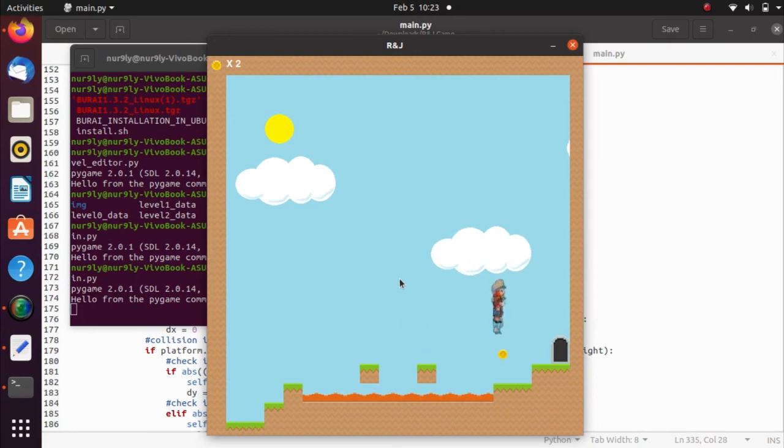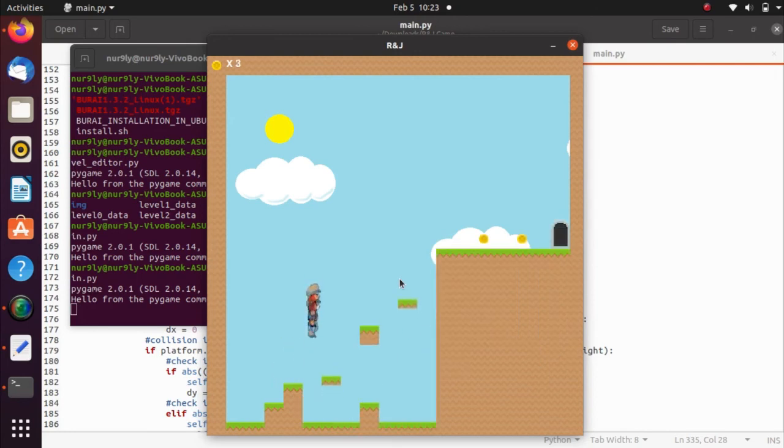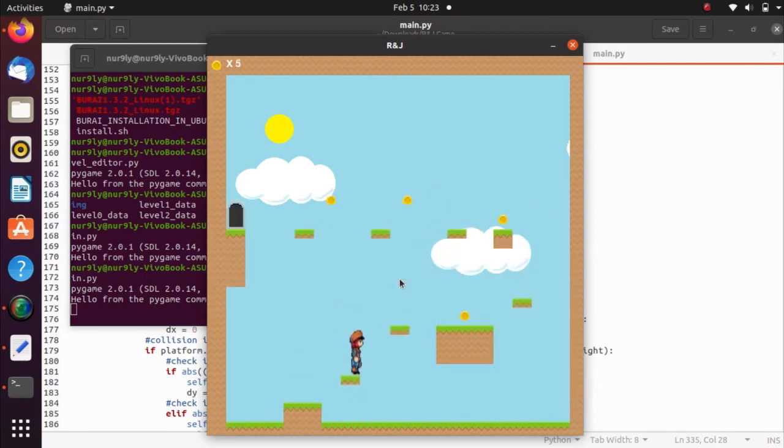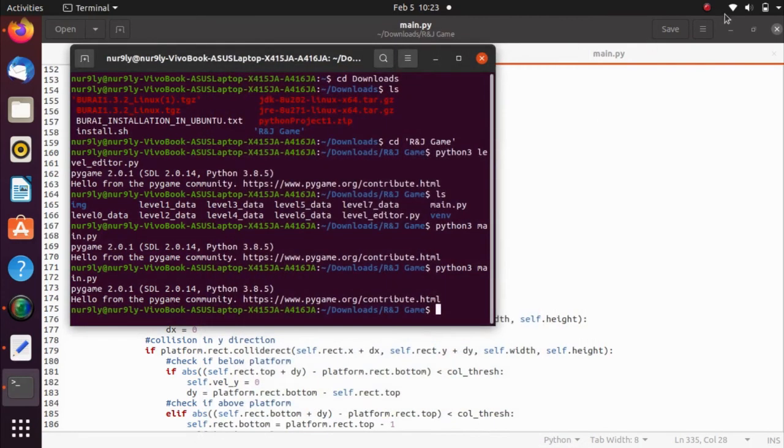Okay, we move to level 3. Each level increases the difficulty of this game. Okay, that's it for that.